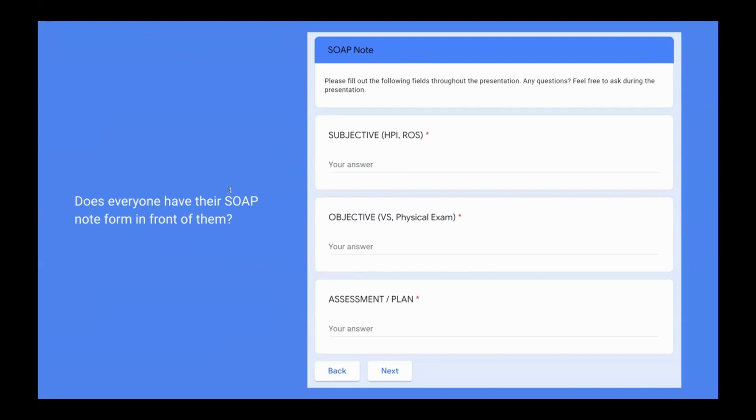So can anyone tell me what would go in the subjective portion of your SOAP note? Not just reading off of the form, but what types of things? Yes, that would be anything you observe from the patient just by looking at them or from doing test results. Okay, so that's a great start. So subjective is going to be anything coming from the patient.